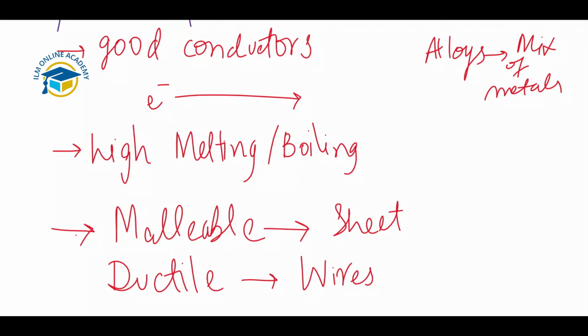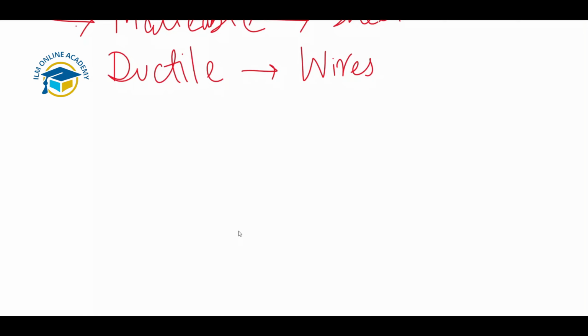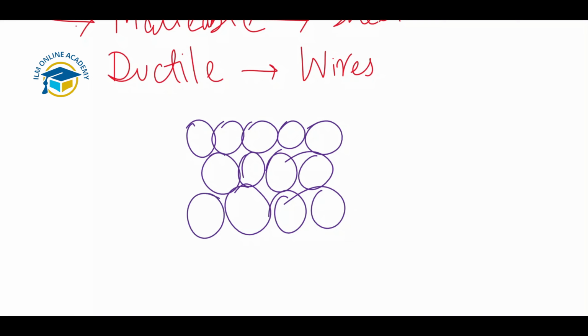Metal atoms are arranged into different layers, like you can see in this structure which I will show you. These are the metal atoms that are present in any substance. This is the structure of any metal. When a force is applied to this layer, the layers can slide over each other without the structure being changed.